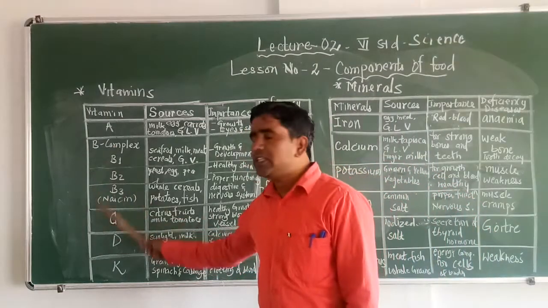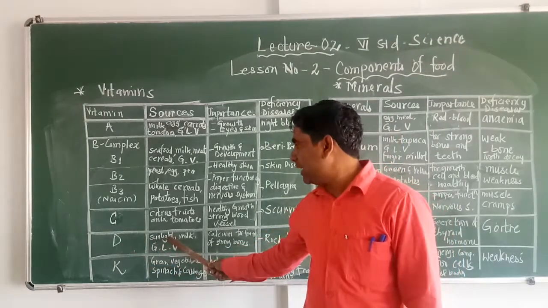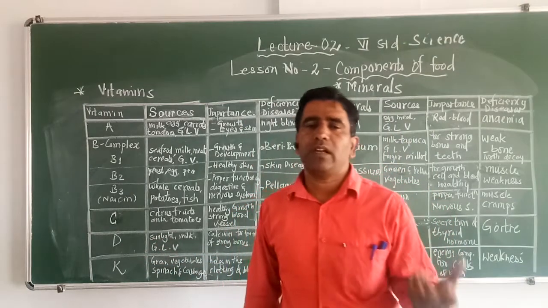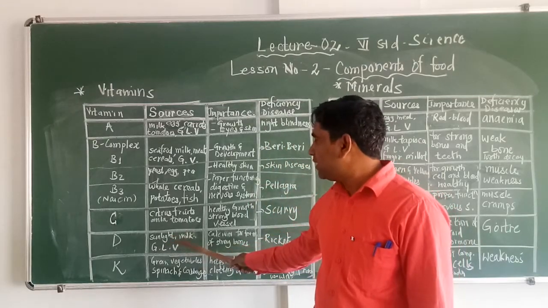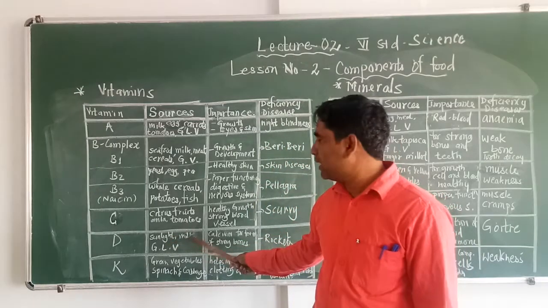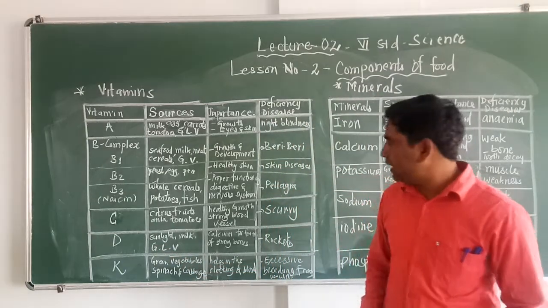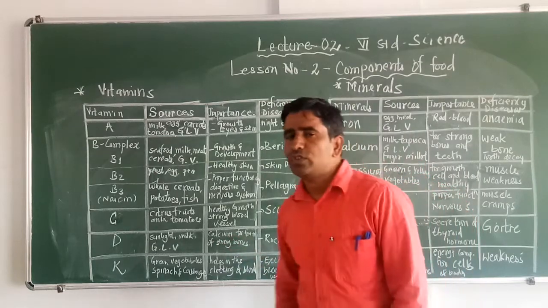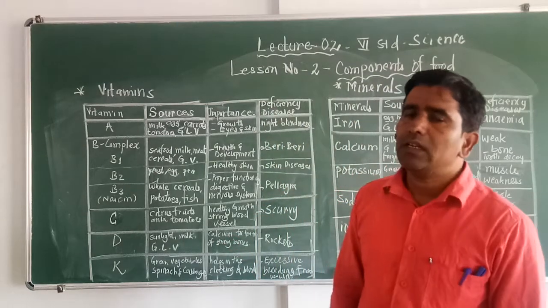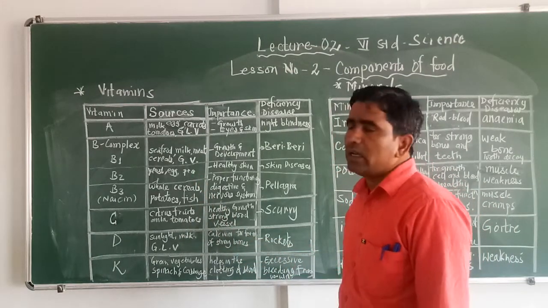Vitamin D, the next vitamin, is vitamin D. Vitamin D is there in sunlight. So the body has the ability to take sunlight and prepare vitamin D in the body. Apart from that, we will also get vitamin D in milk and green leafy vegetables. The importance of vitamin D is absorbing calcium to form strong bones in the body. If a person lacks vitamin D, he is going to get a disease called rickets.